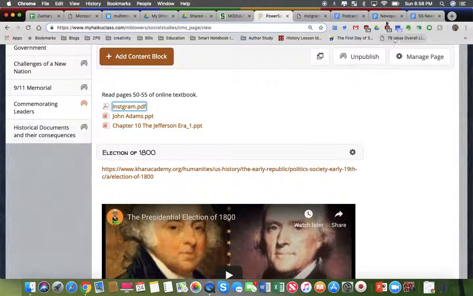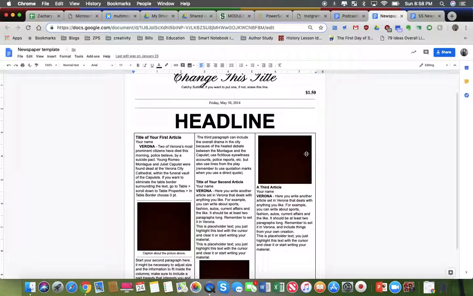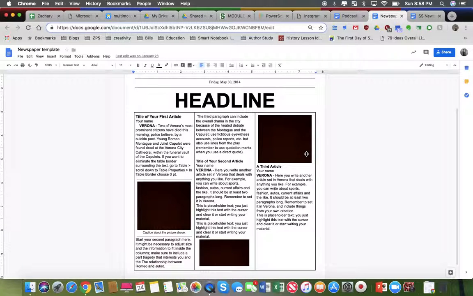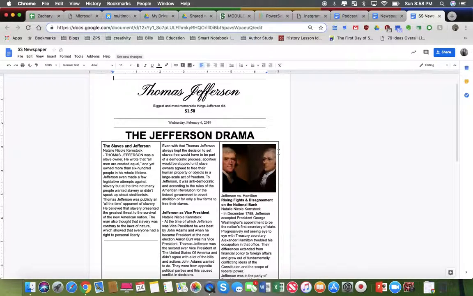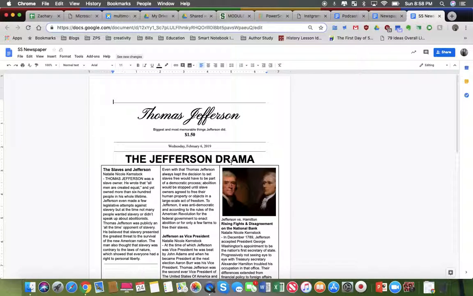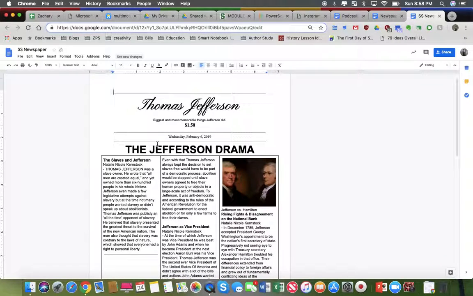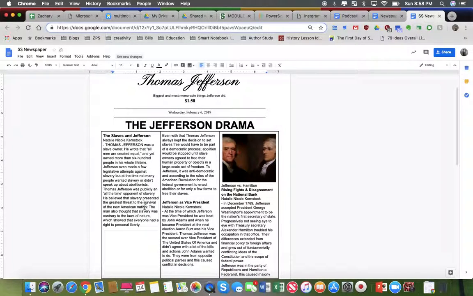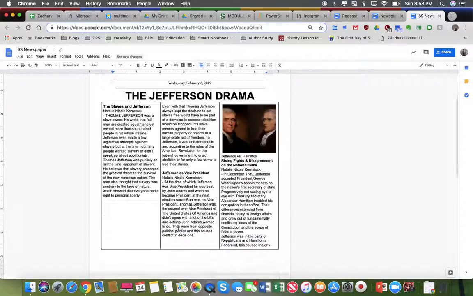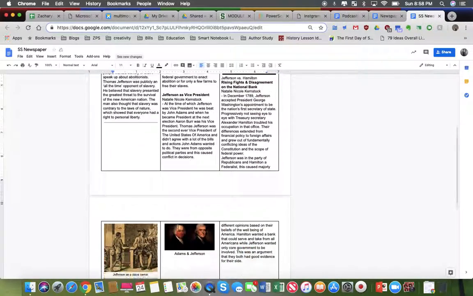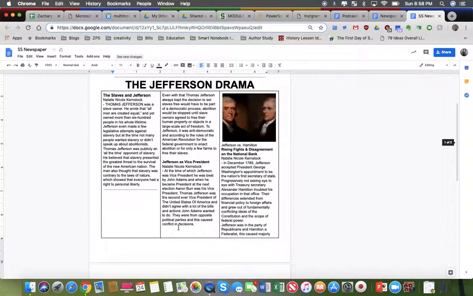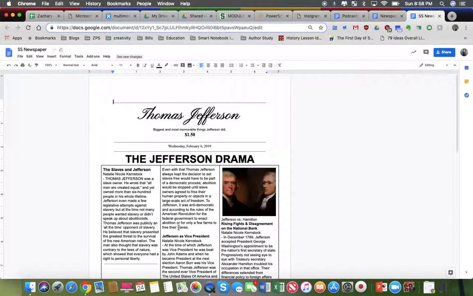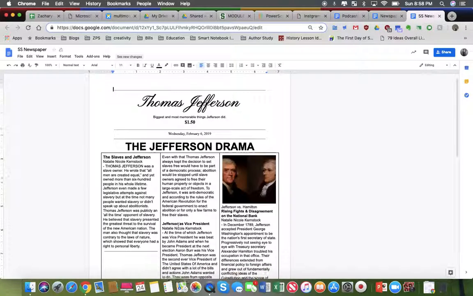The final thing that I recently got students really interested in doing is making a newspaper. And so I found this newspaper template that students can adapt. I had a student, and this is a student's example, make a newspaper for Thomas Jefferson. She wanted to do the perspective of Thomas Jefferson, but then she calls it the Jefferson Drama. And middle schoolers are really into drama. And so she started to put in images with our articles and then adding to them. But I let them decide anything that they wanted to put, whether it was about Thomas Jefferson or about John Adams or anything around the election of 1800.